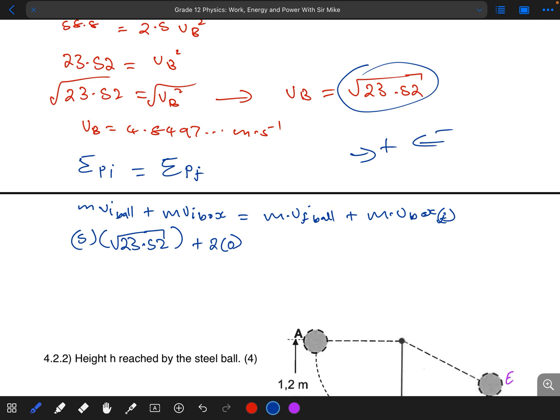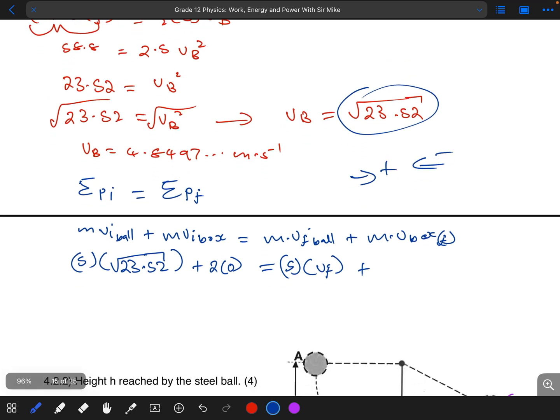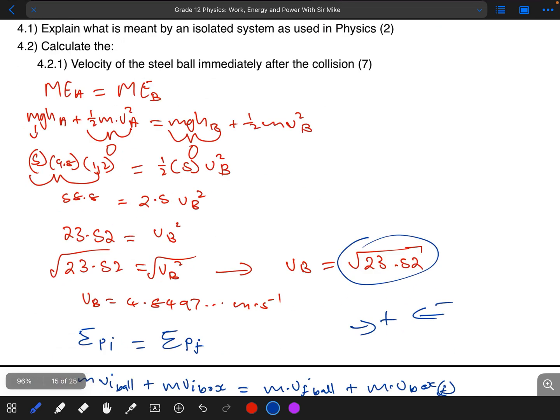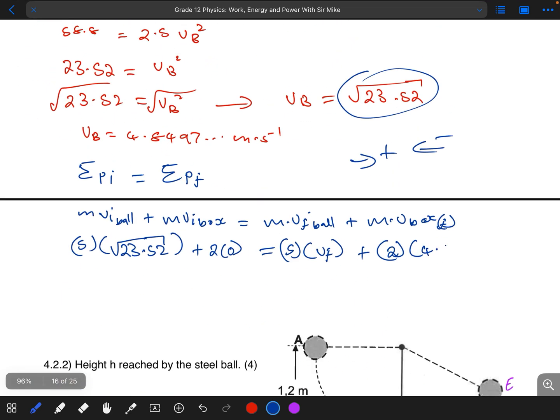We know that initially that was 0, and this is equal to the final condition, which is the mass of the ball, still 5, multiplied by the final velocity, which is what we are looking for, plus for the box, the mass is 2, and the velocity of the box after the collision, they told us, is 4.95.